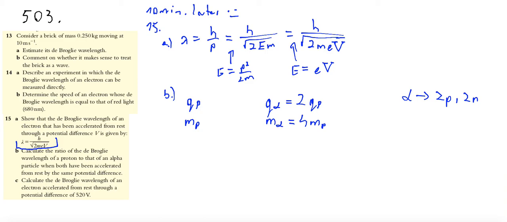And we have to find the ratio of the de Broglie wavelength of proton, lambda p, to that of alpha particle if both are accelerated by the same potential difference.